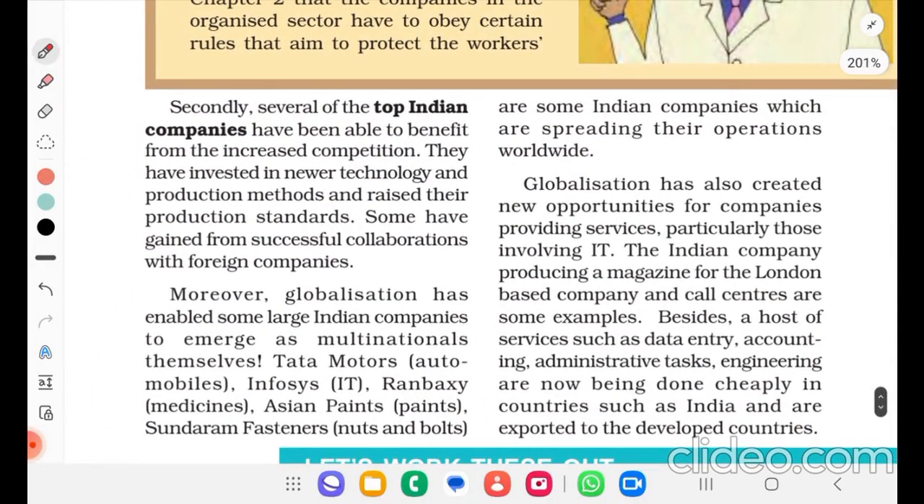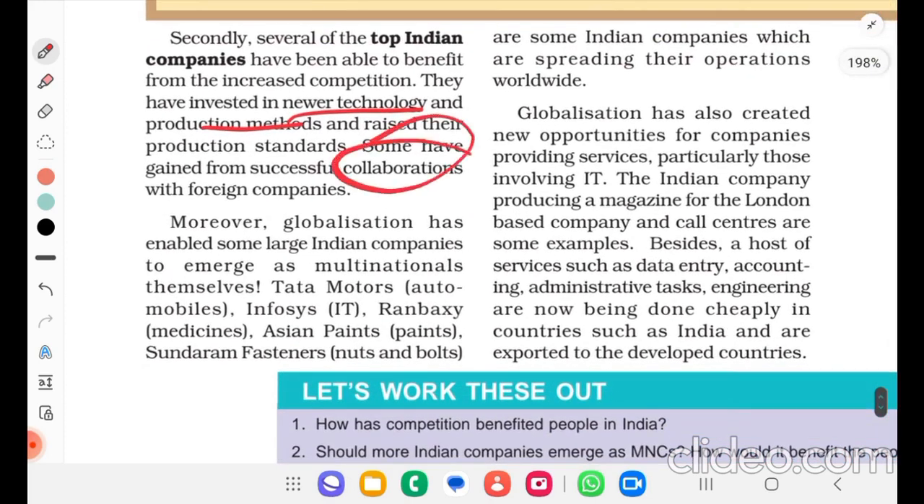Secondly, several of the top Indian companies have been able to benefit from the increased competition. They have invested in newer technology and production methods and raised their production standards. Some have gained from successful collaborations with foreign companies. Moreover, globalization has enabled some large Indian companies to emerge as multinationals themselves.